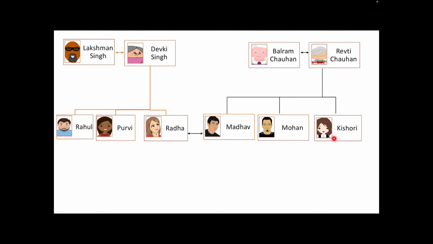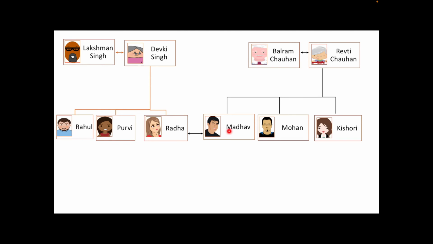But how? In-law. So you can say Radha is Mohan's sister-in-law and also Kishori's sister-in-law. Similarly, Kishori is sister-in-law of Radha and Mohan is brother-in-law of Radha. And here Madhav is brother-in-law of Purvi and Rahul. And Rahul also is brother-in-law of Madhav and Purvi is sister-in-law of Madhav. Clear? So they are again related as brother and sister but in-law.